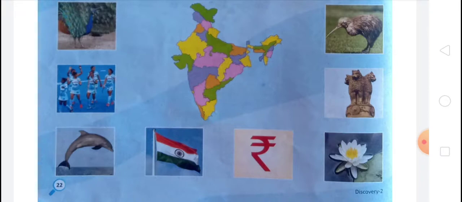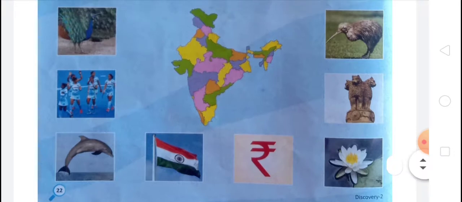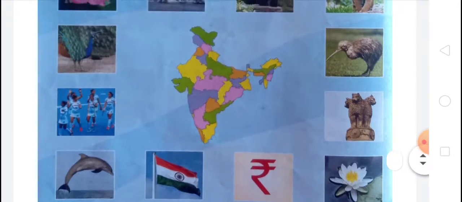And after that there is dolphin. Dolphin is not a national symbol of India, so you do not match it from the Indian map. And after that there is hockey, and you know that hockey is the national sport, the national game of India. Field hockey is considered the national game of India. The national sport of a country is designated on the basis of its historical connect of that game.